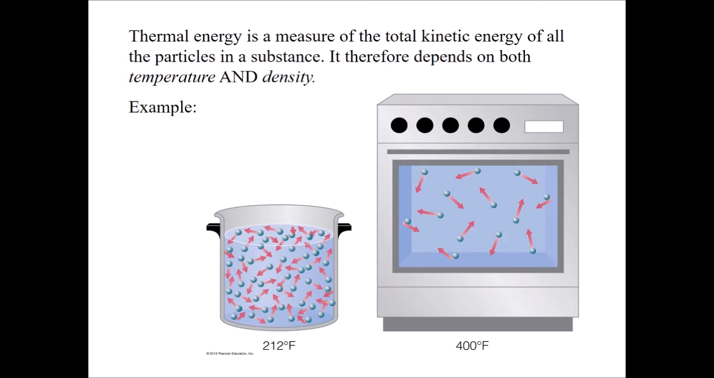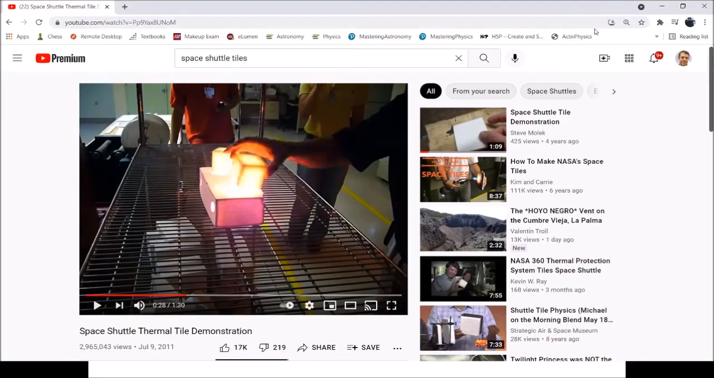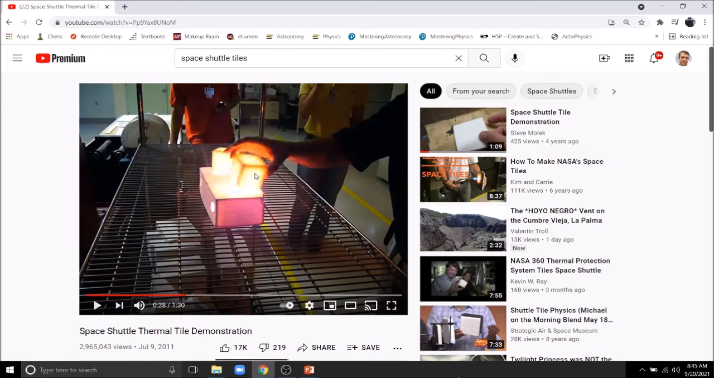A really nice illustration of heat is shown in this video here, which I'm not going to show you the video because YouTube will freak out and try to strike my channel. So I will put a link somewhere in either the discussion thread or maybe I'll embed it in the description of the video here. But this is a demonstration of the space shuttle tiles that are put onto the space shuttle when we had it, which we don't anymore.